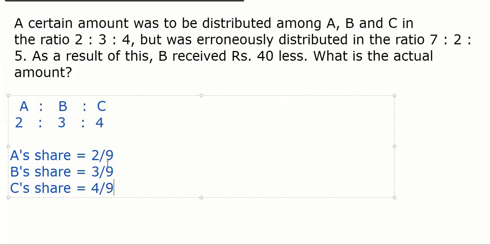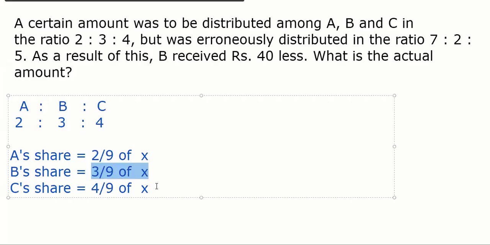So this we already talked about, Danya, earlier. So A share is this, B share is this, C share is this. Everybody knows that. Share of what? Of total amount. The total amount is X. Of X, also of X. Agree? Total amount we don't know, so we can assume X. So it means a certain amount was to be distributed among A, B, C in this ratio, but was wrongly distributed in another ratio. So ideally A should have got 2 by 9 of X, right?